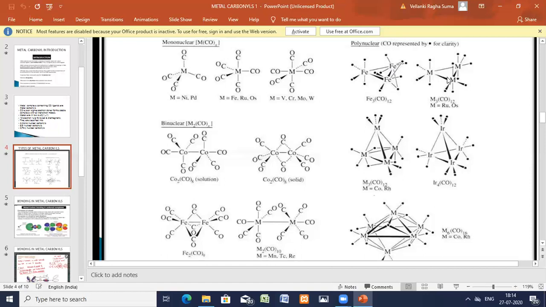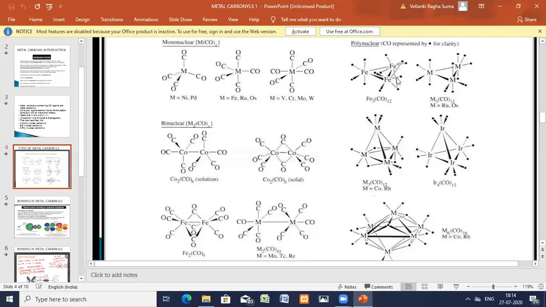And in this one also you have. If I draw it as CO, there will be no clarity. That's the reason we're showing the pictures as dots. Dots indicate the CO molecules, CO ligands. Similarly, M3(CO)12, ruthenium and osmium, you can take as examples. Here 4 ligands, 3 ligands. See here 4 ligands, and for this one also 4 ligands, and for this metal atom also 4, 3 times 4 is 12. Here also the same. Each iron is having 4.